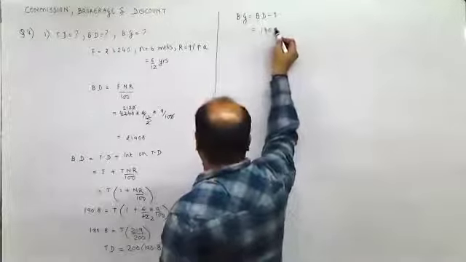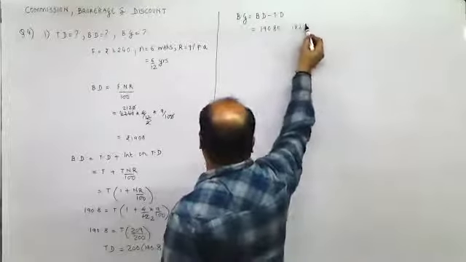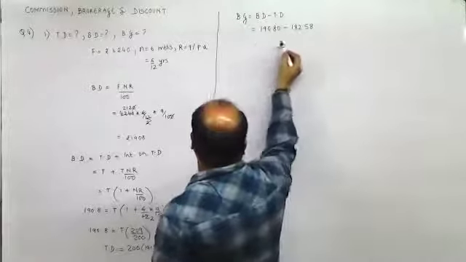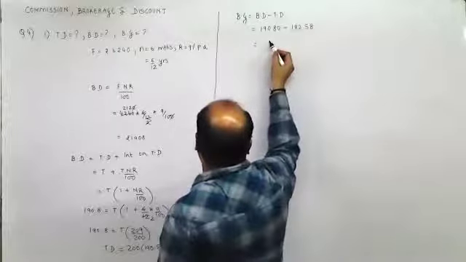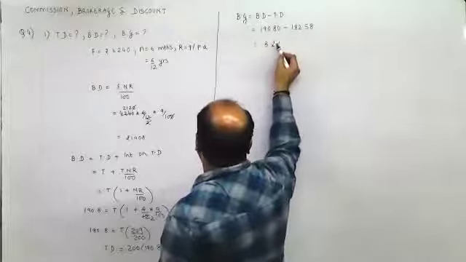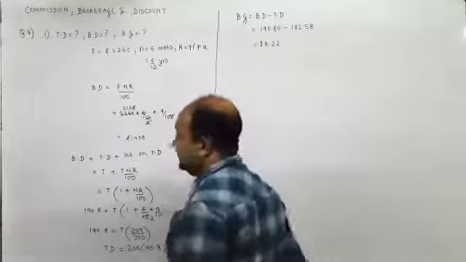So it is 190.80 minus 182.58. So it is equal to 83. So 7.80 and 42. So it is 8.22 rupees. This is banker's gain.